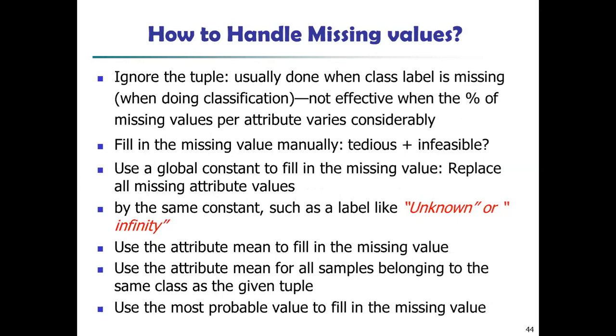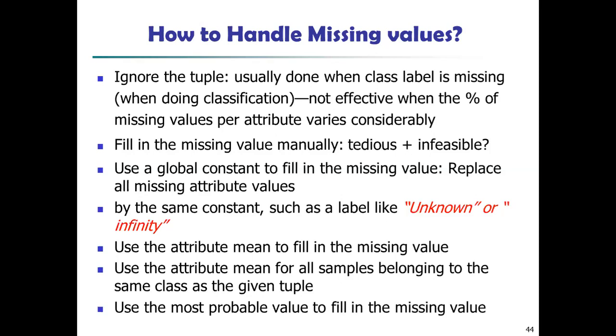By ignoring the tuple, usually done when class label is missing, right? Ignore the tuple means what? I am having a database of students, for example, with 5 to 6 columns, and one of the columns does not have much data. Then remove that whole row or column from the database, right? For example, there is a student database with a category option and many tuples are missing there. So what will we do? We will just delete and ignore that particular column while processing that data.